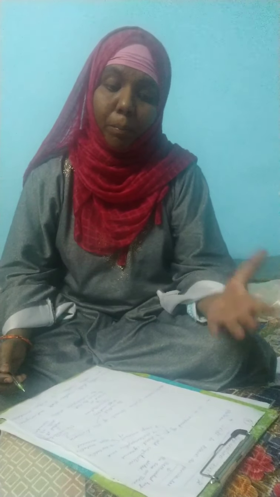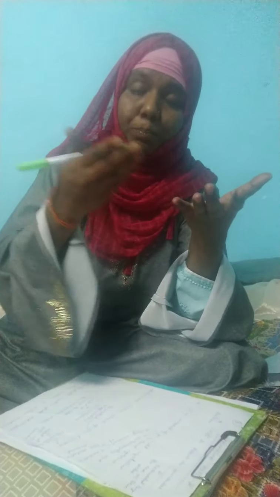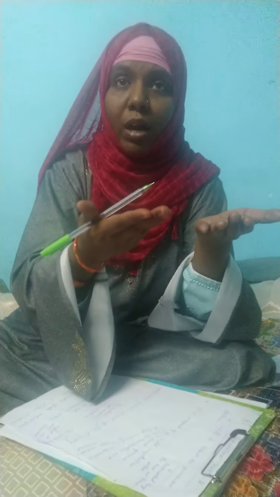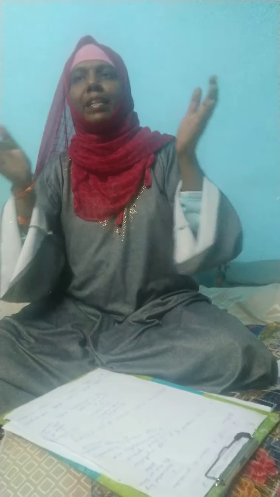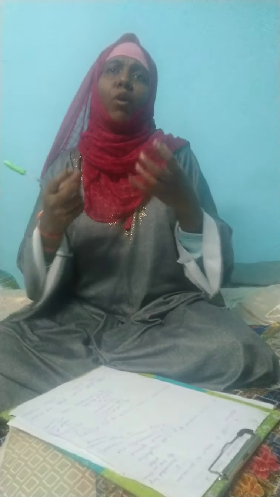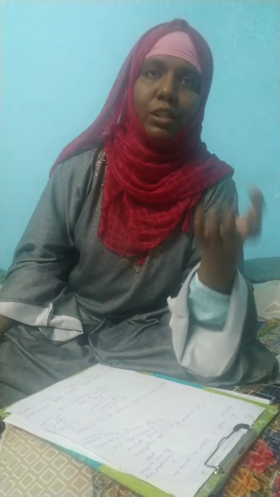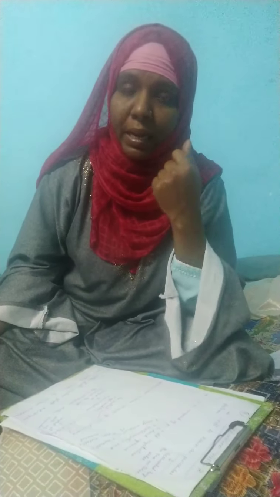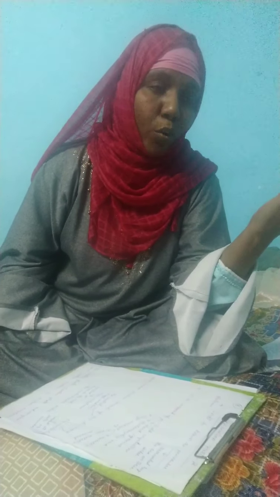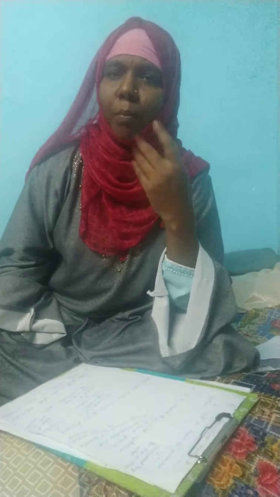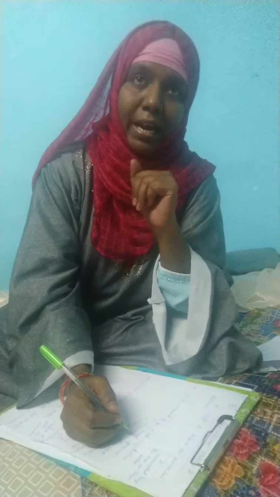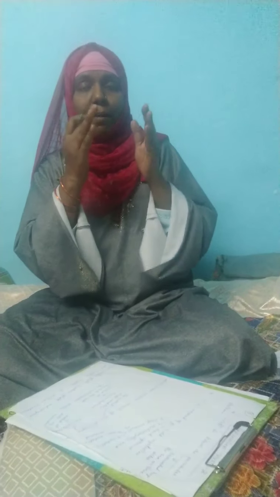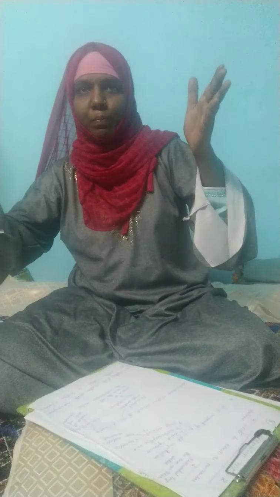We can say island and peninsula. What are the differences between these two? An island is a small piece of land in the middle of the water, with all 4 sides covered by water. Example, Lakshadweep Island, where many islands are there. So the land which is surrounded on all sides by water is known as an island. A peninsula is land which is surrounded by 3 sides of water. And India is covered by 3 sides of water.